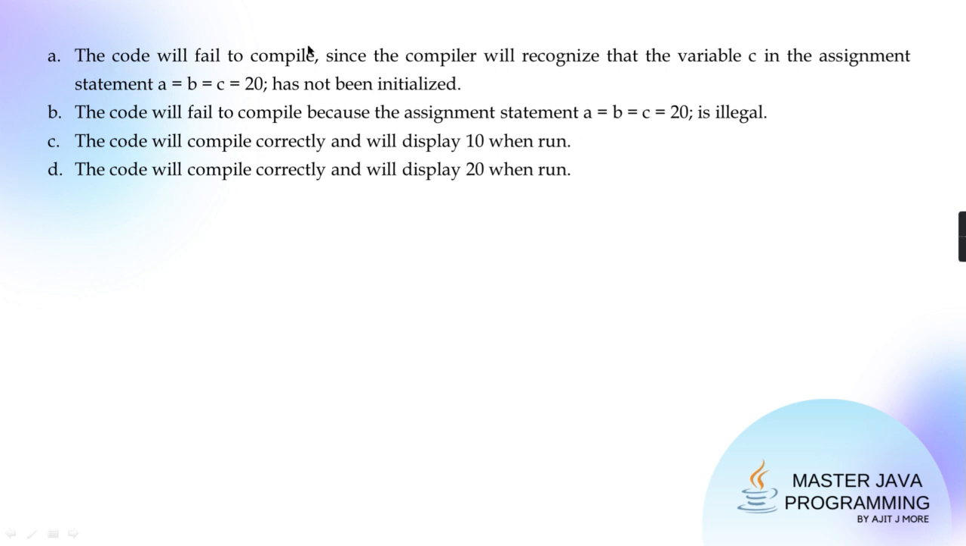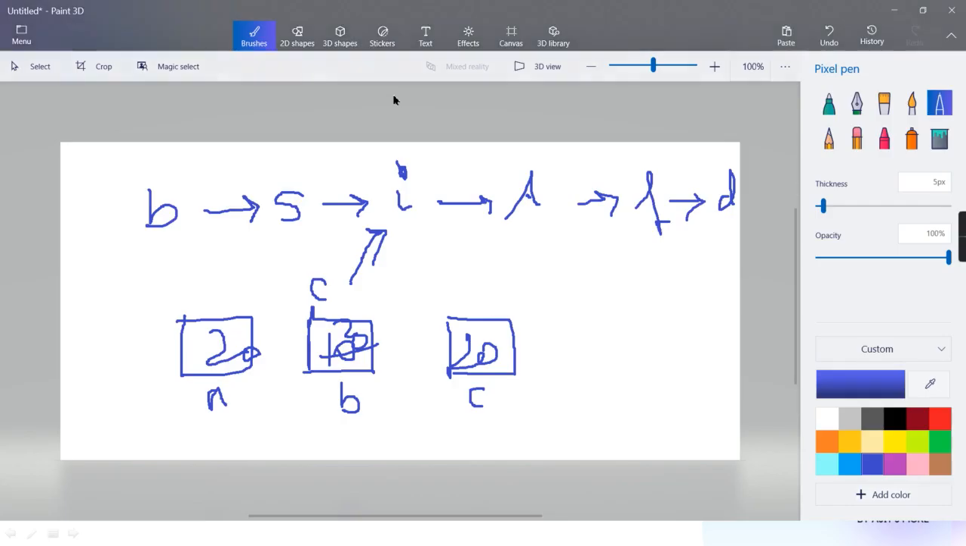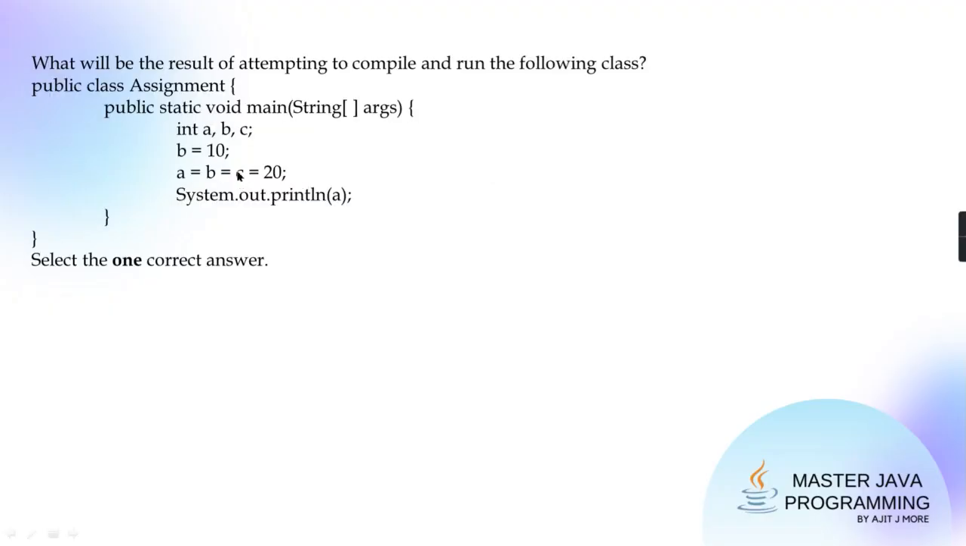So the first option: the code will fail to compile since the compiler will recognize that the variable C in the assignment statement has not been initialized. Will there be such an error? No, because C is getting initialized. It is getting value 20. Are you using C without initialization? No. You remember about Java, Java doesn't allow you to use which variables? Uninitialized. Yes, very good.